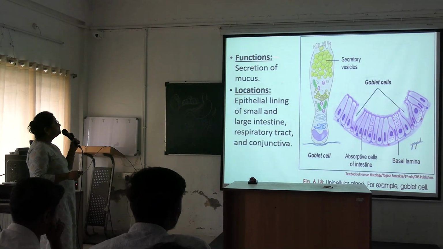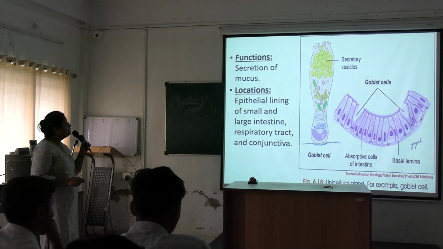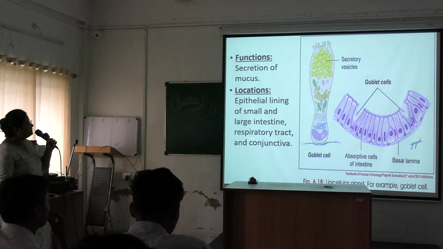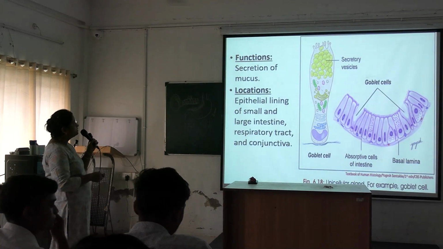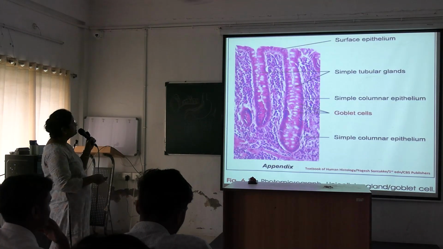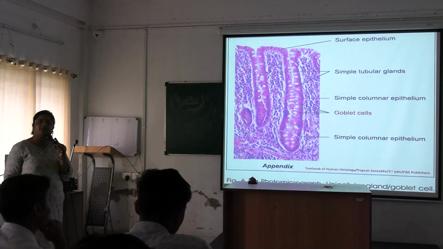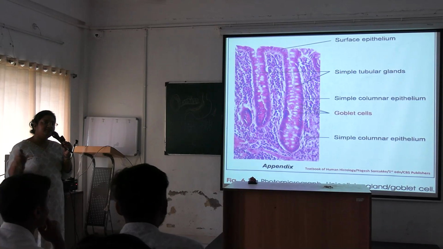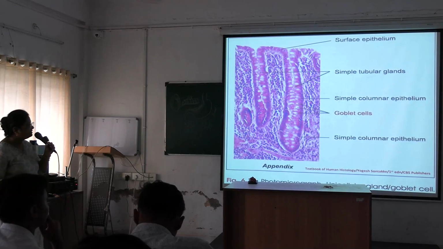Next, we are going to the functions. The function of the goblet cell is secretion of mucus, and the locations are the epithelial lining of the small and large intestine, respiratory tract, and the conjunctiva. Locations are also important for the goblet cell. See here, this is the appendix. The appendix is part of the intestine, attached to the cecum of the large intestine.